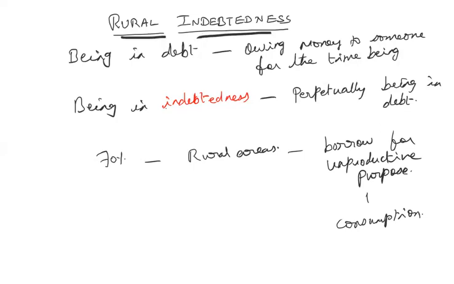Now, what are the various causes for rural indebtedness in our country? Causes of rural indebtedness.